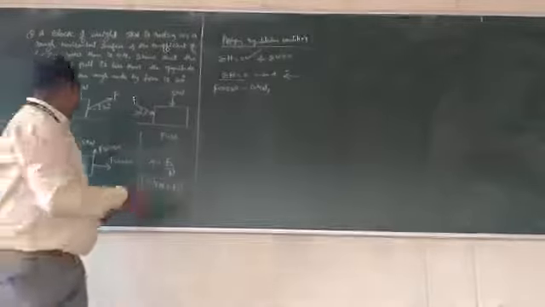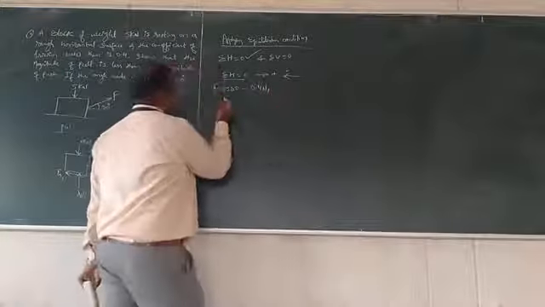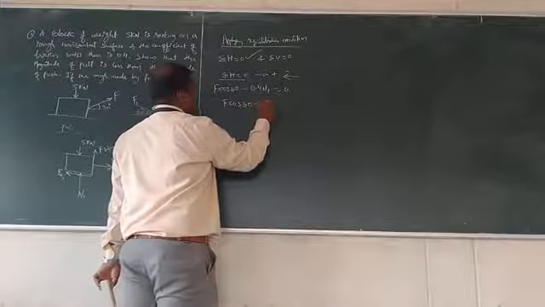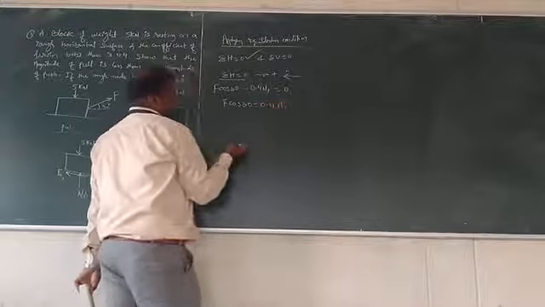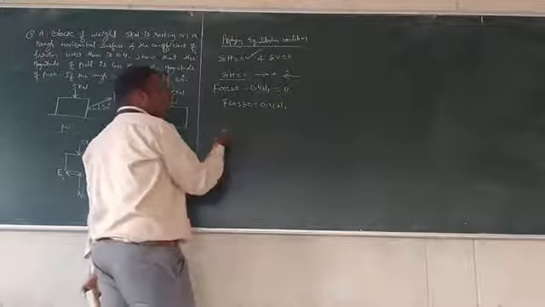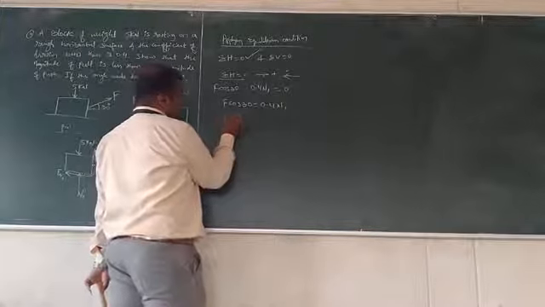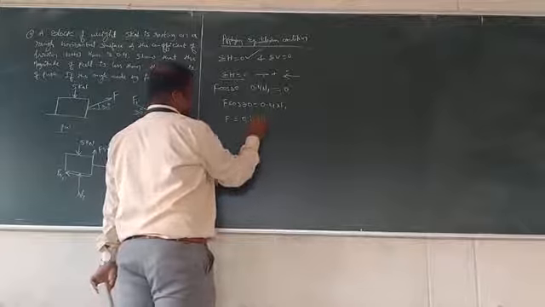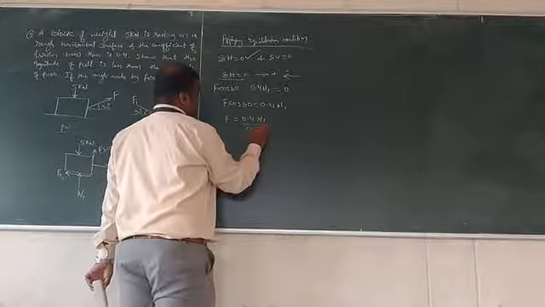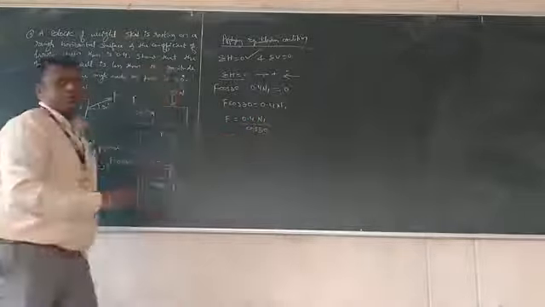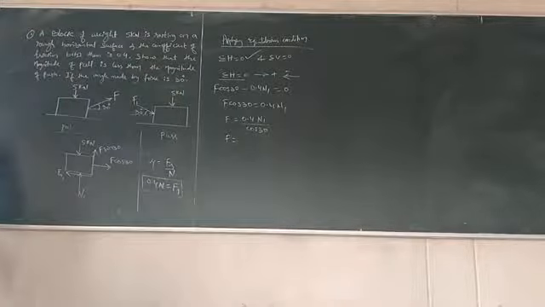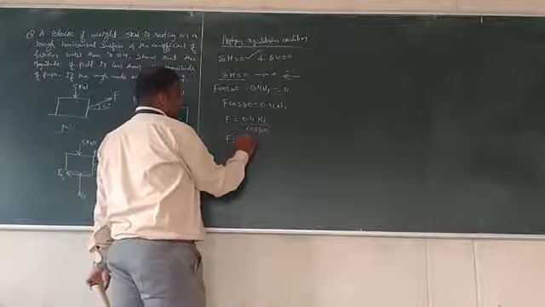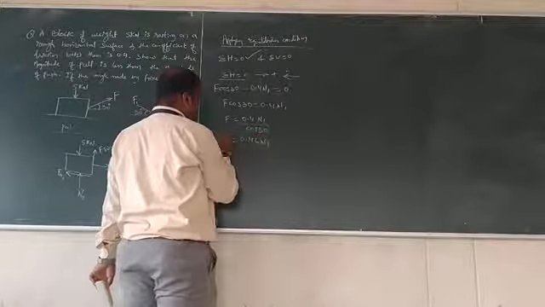0.4 times n1, which is equal to 0. So here we get f cos 30 is equal to 0.4 times n1. So we can write f in terms of n1, or n1 in terms of f. We write f is equal to 0.4 times n1 divided by cos 30, which is f is equal to 0.46 n1. Call this equation number 2.